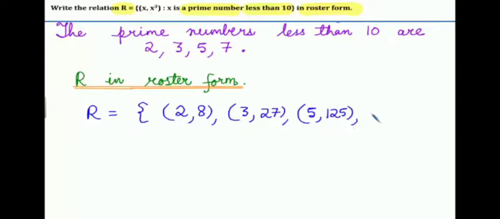And the fourth is 7, and 7 cube is 343, right? Sorry, 343. So these are the 4 possible pairs. If you want to find the domain and range, you can also find them using the first element and second element. Right, now move on to the next question.